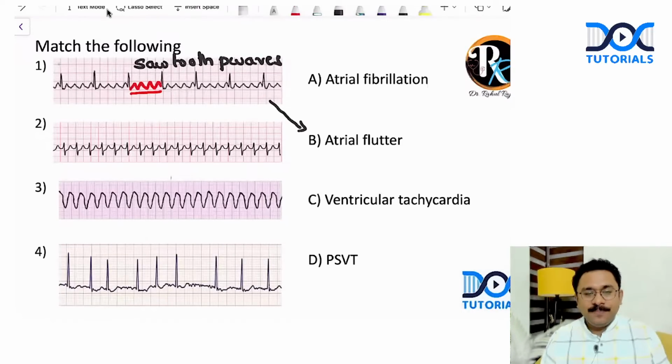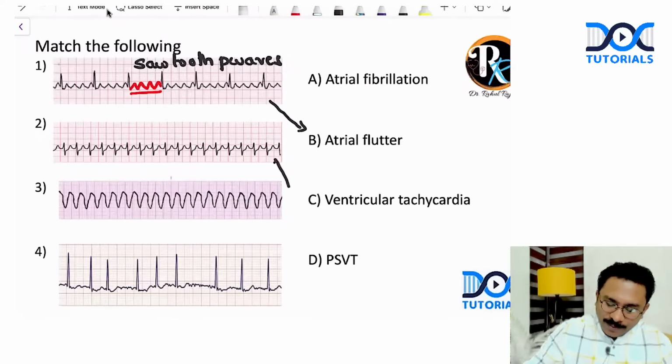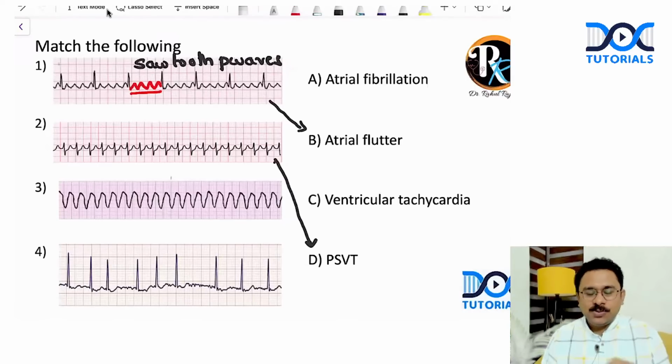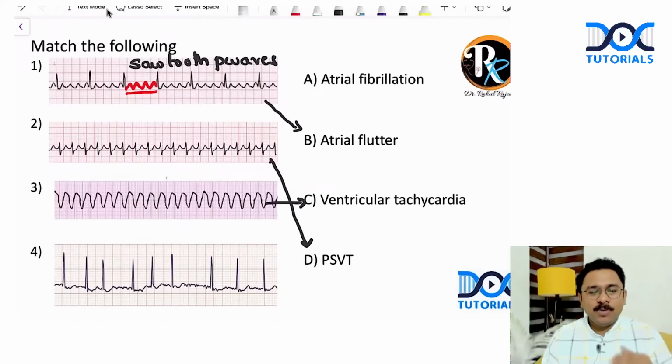And what is the next one? You are seeing a regular narrow complex tachyarrhythmia, with absent P wave. So what is it? It is going to be a paroxysmal supraventricular tachycardia. What about the next one? It is a regular monomorphic wide complex tachycardia. It is a VT. Okay, and what about the last one?